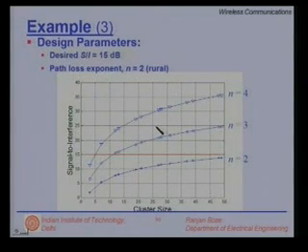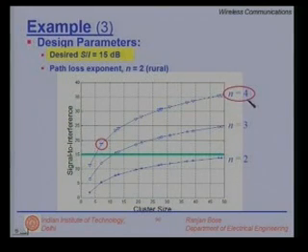What we have already seen is that for a 15 dB signal to interference ratio as desired, if we use n is equal to 4, the cluster size capital N is equal to 3 is not suitable. In fact, what is above this 15 dB is cluster size N is equal to 7, and the cluster size N is equal to 7 is recommended for path loss exponent 4.